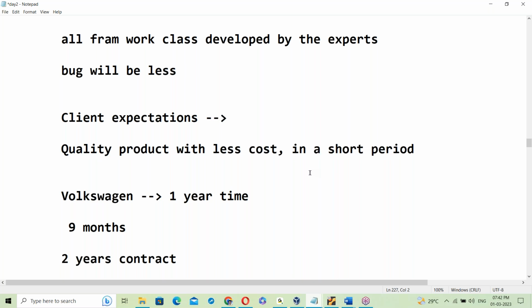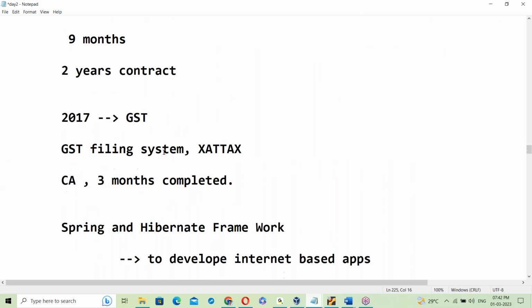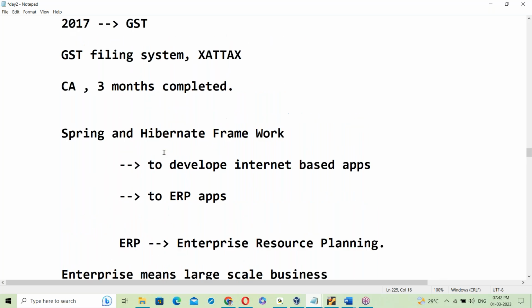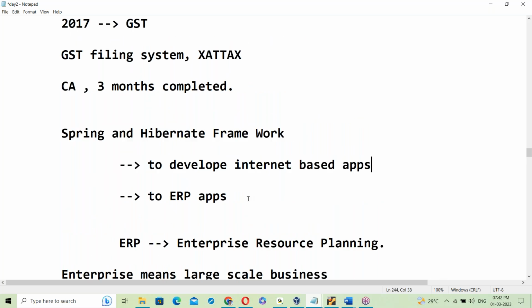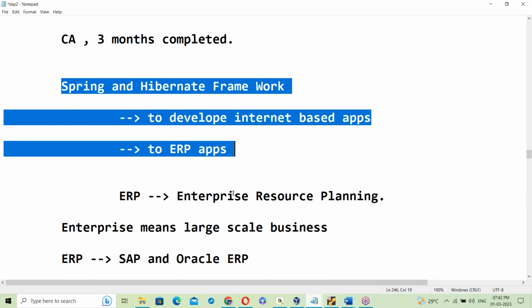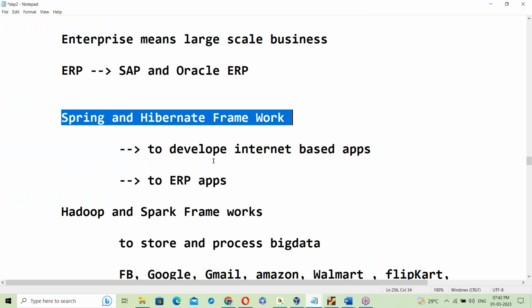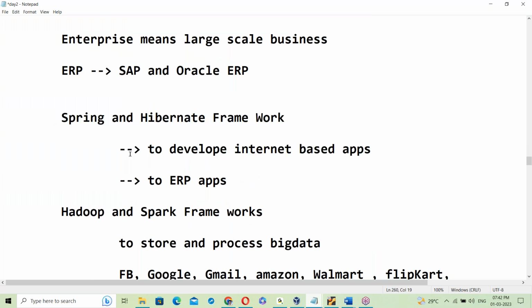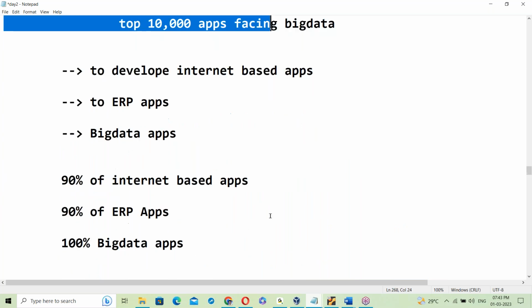Spring and Hibernate are used to develop internet-based and ERP applications. Next, Hadoop is for big data applications.